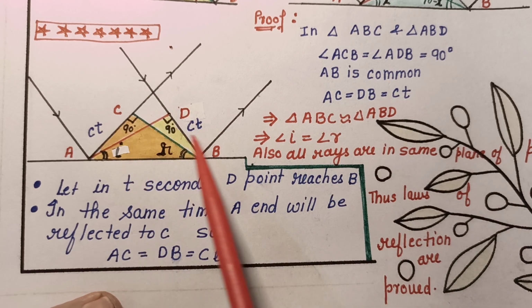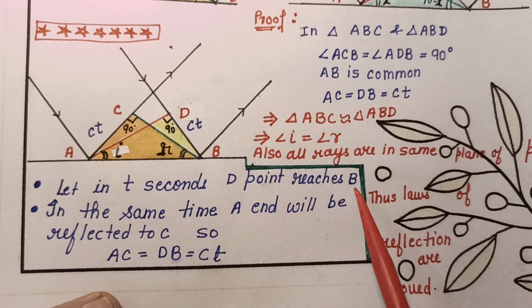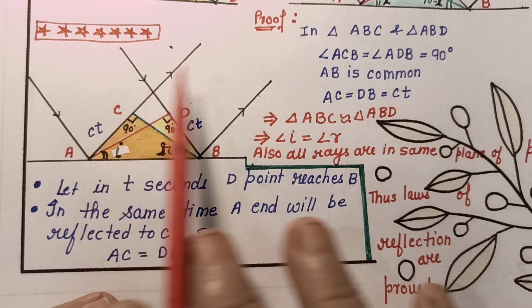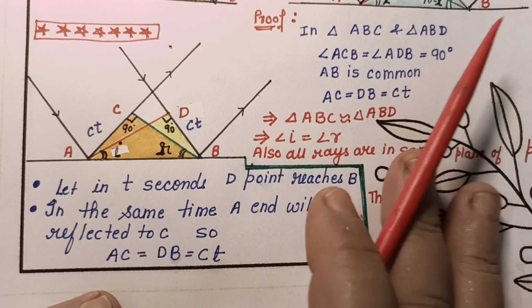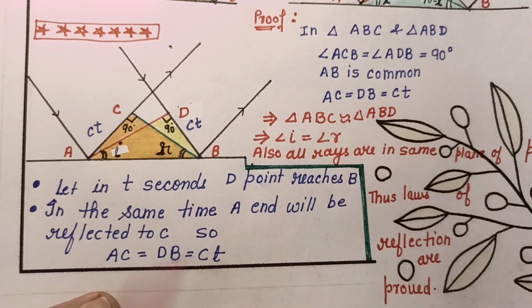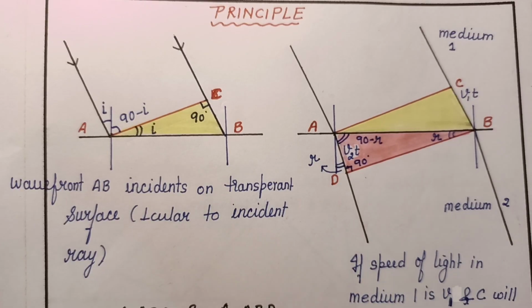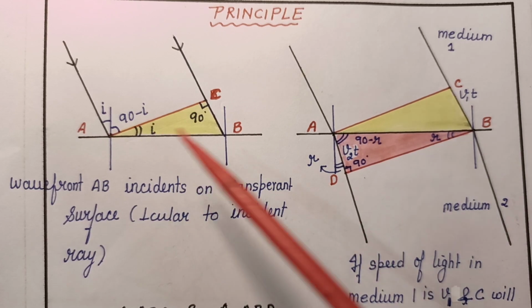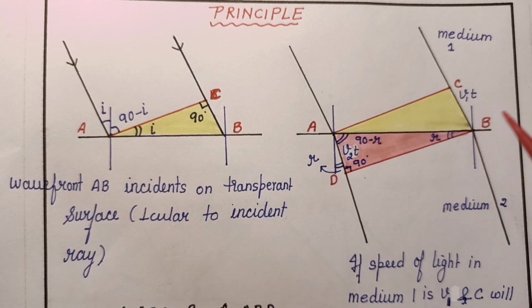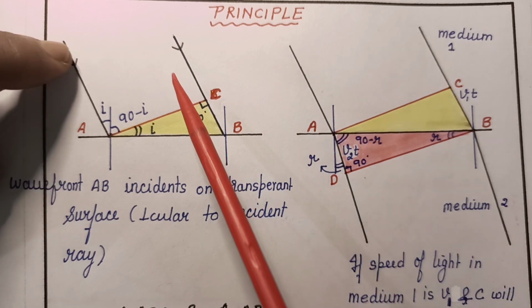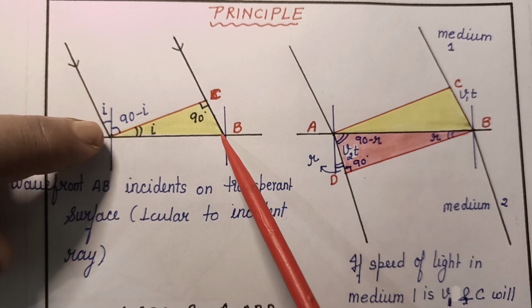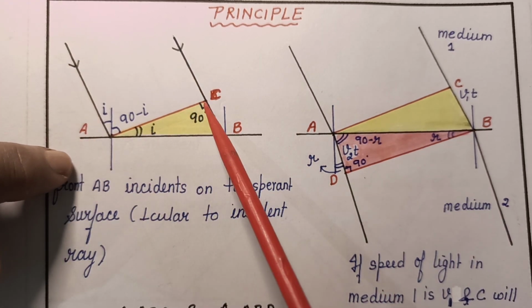And since all the rays and the normals are on the plane of paper, the first law of reflection is also proved. So this is the proof of laws of reflection using Huygens theory. Now according to my guess, the proof of laws of refraction using Huygens principle is very, very important this year. So just observe the two rays incident, but we will talk in terms of the incident wavefront.